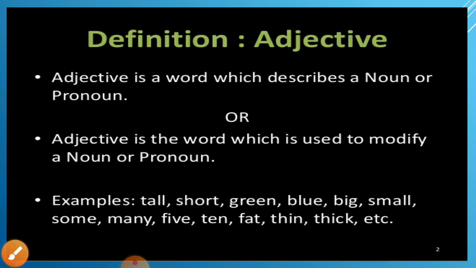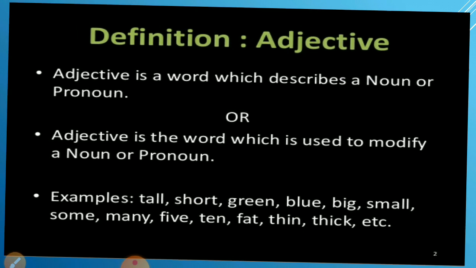Let me explain some examples. How does it show the quality? Ram is running fastly. Here it shows how Ram is running. How is he running? He is running fastly. He is a good boy. Here it shows what kind of boy he is. How many people? Seven people are running. So we can understand that an adjective shows the quality of a noun or pronoun.